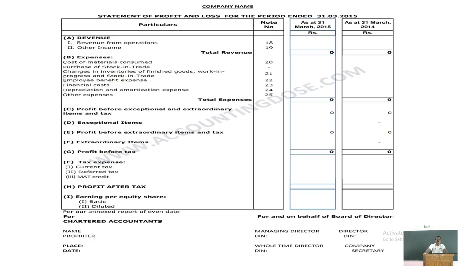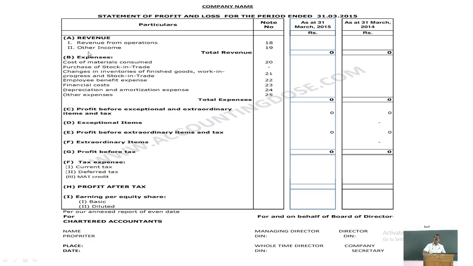And depreciation and amortization is a separate category. That means depreciation on fixed assets and amortization on intangible assets, such as goodwill, are shown under this separate category, as the total amount of depreciation and amortization expenses. And all other expenses which are not taken in the above categories are shown under a separate heading called other expenses.